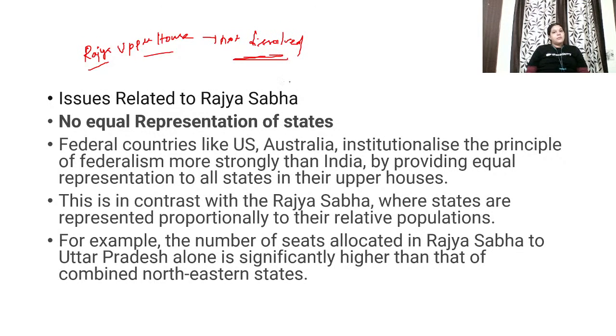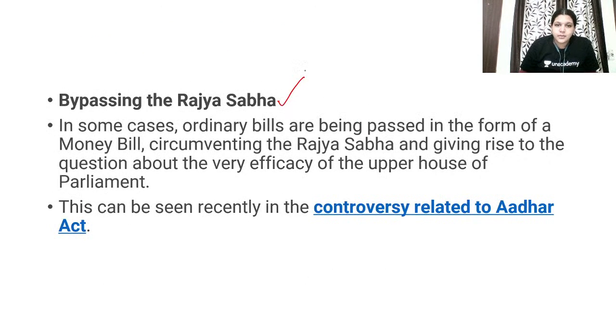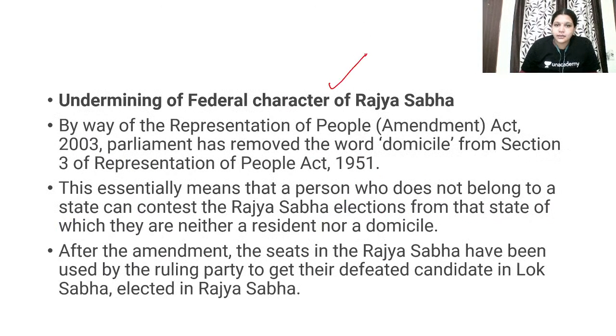Okay, anything. But the first question is, they are saying that Rajya Sabha was a useless Stephanie. Why it was called as a useless Stephanie? Because there was no equal representation of states. Bypassing the Rajya Sabha took place because in terms of money bill, we know very well how Rajya Sabha did not have the power. Okay, so when the speaker, you can give the example also, controversy related to Aadhaar Act. Okay, so you can write about that also. So how circumventing of Rajya Sabha takes place. Undermining the federal character of Rajya Sabha.